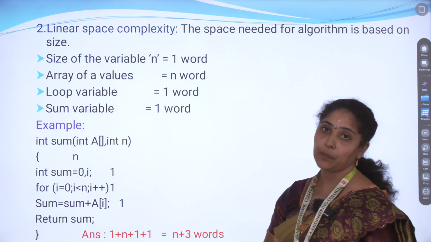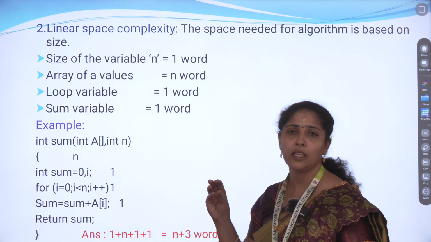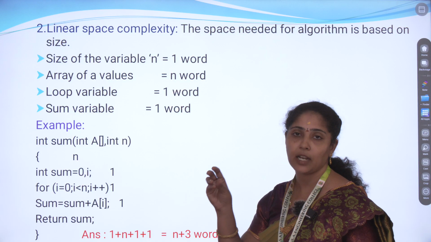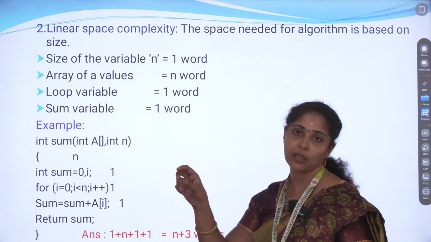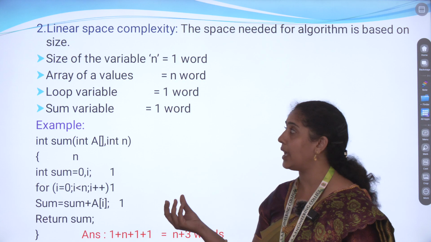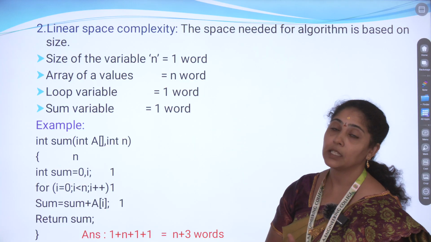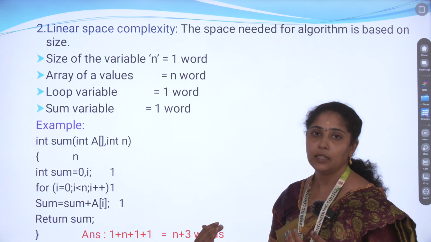Next, the linear space complexity. Before that, in the constant space we saw that we use only one or two values. For that value we allocate one space, 2 bytes or something else. In that byte alone we do the calculation and store, and like that we use the space effectively. In linear space complexity we need to deal with multiple numbers.